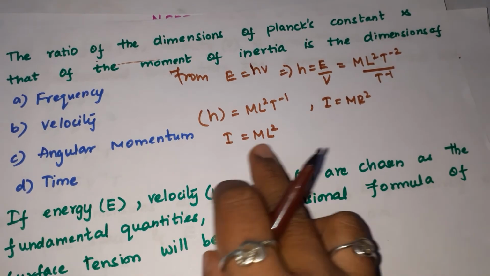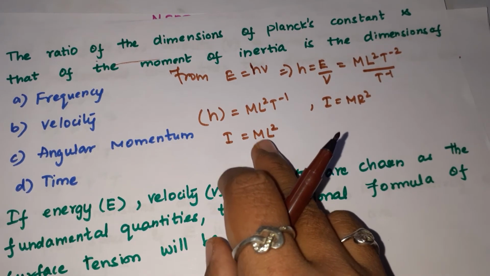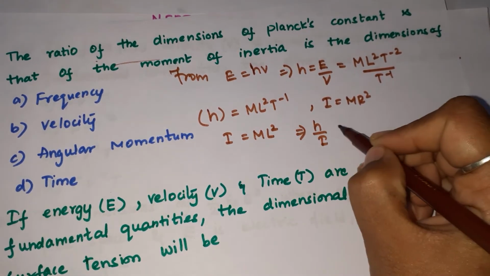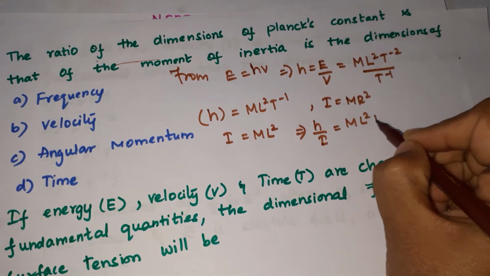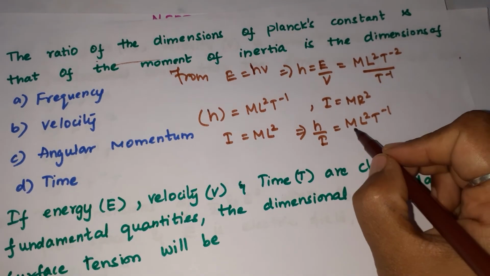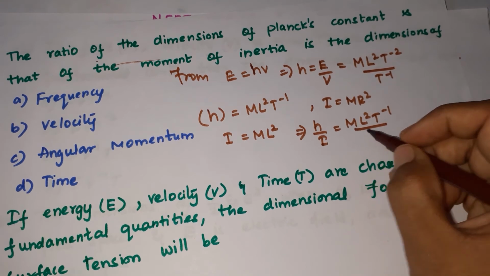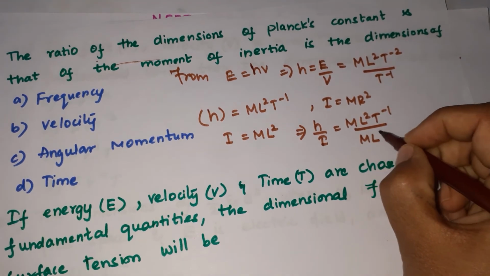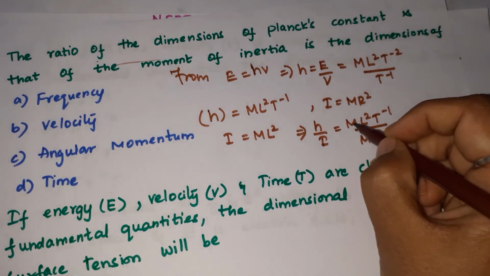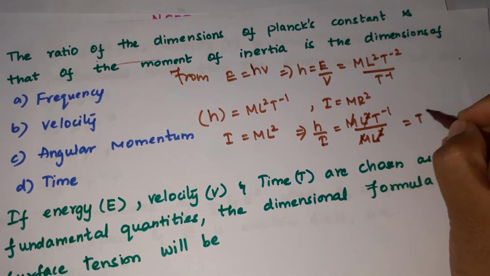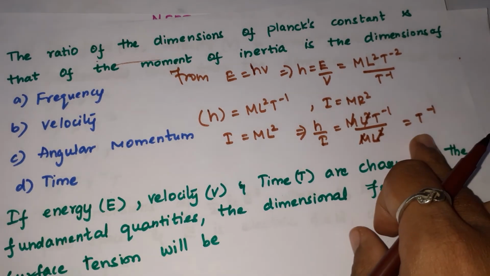So h by I is M L² T⁻¹ divided by M L². If you cancel M L², it goes off, and we have T inverse.